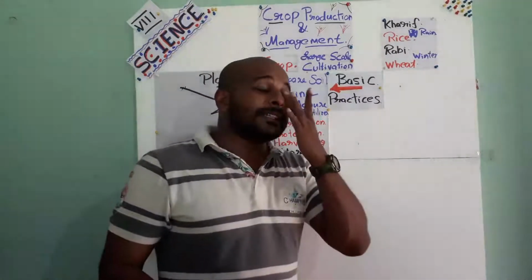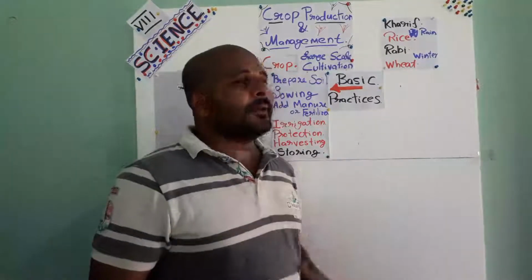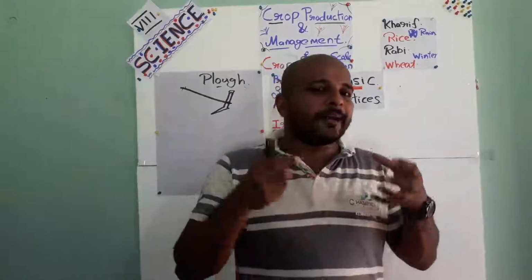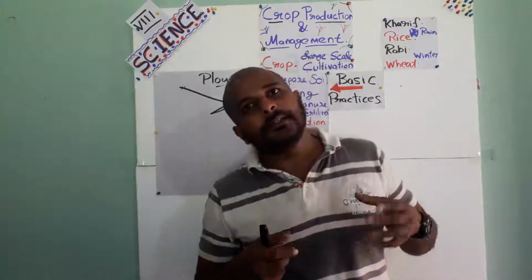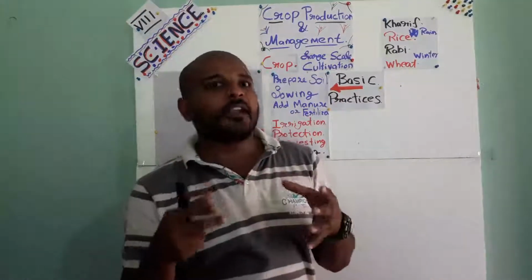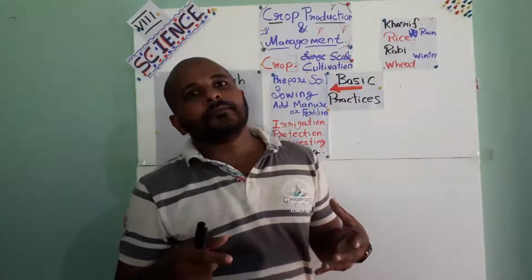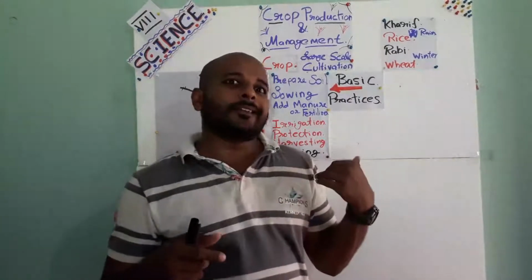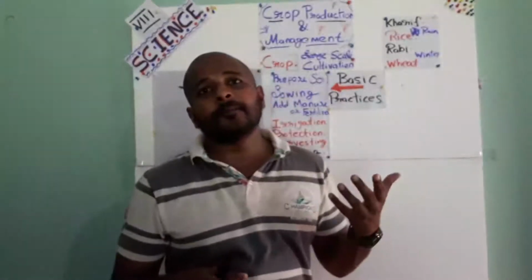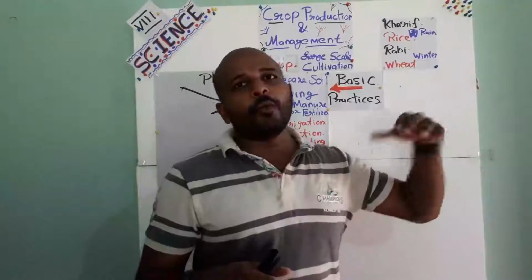So you know this land, the soil must have a lot of minerals inside it, so that the plants can absorb all those things. But if we are reusing the land, understand, nowadays we are reusing the land. You studied in the older classes that our old grandfathers would move from one place to another.